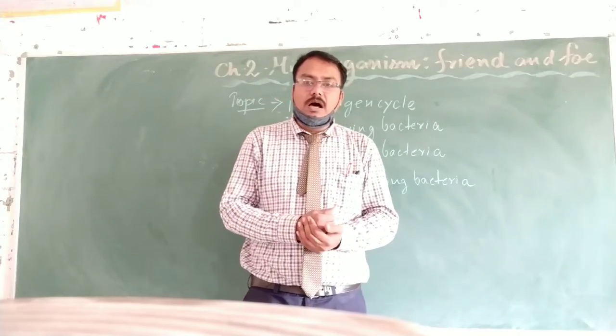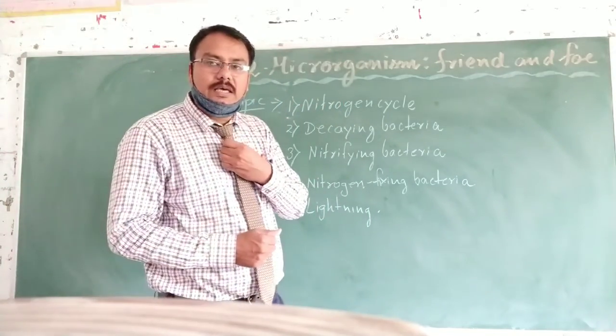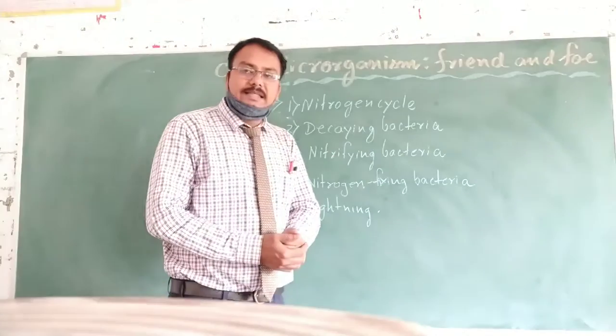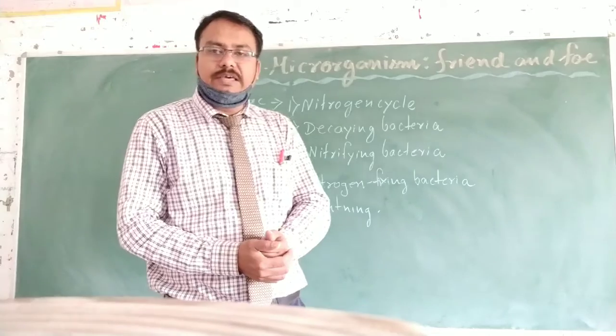Such bacteria are called nitrifying bacteria, and the process is called nitrification.